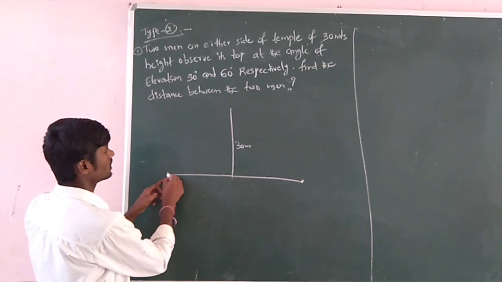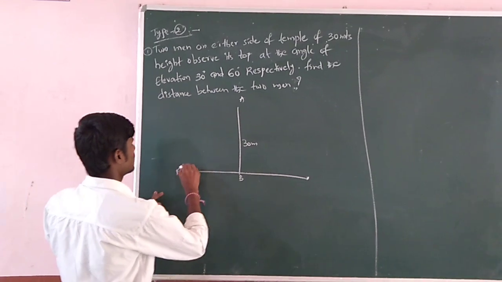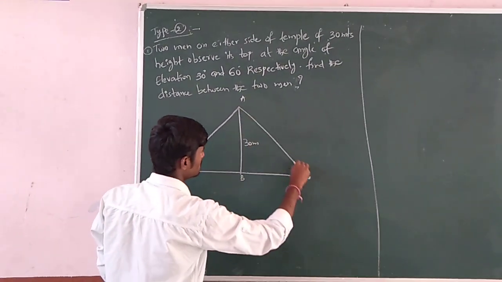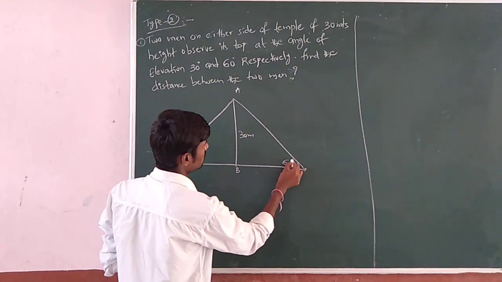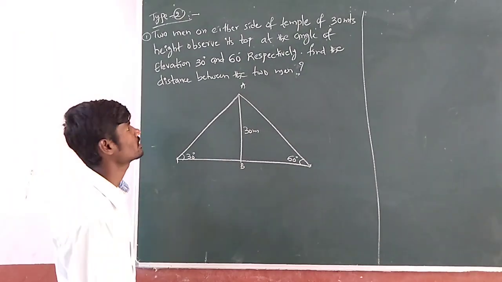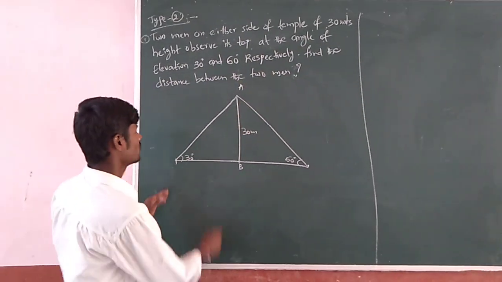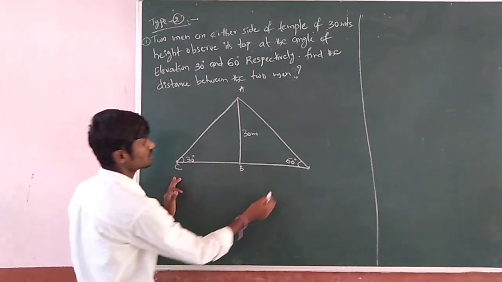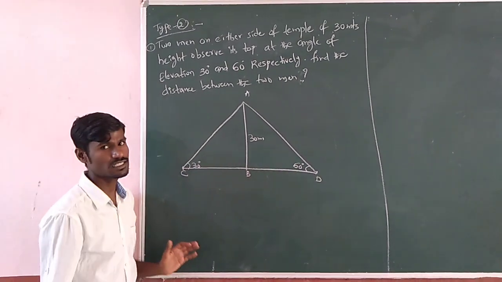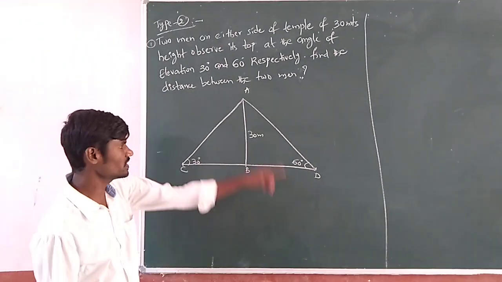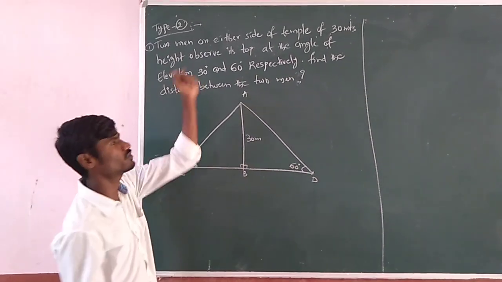So they are observing the top of the temple at angles of elevation 30 and 60 degrees. Let us take the first person with 30 degrees and the second person with 60 degrees. Find the distance between the two men. If you take the positions of the persons as C and D, what is the distance between the two men? Nothing but CD. What is the distance CD? That is the question. In this type of problem, if you observe here, how many right angle triangles are you getting? Two, no? So that is a type 2 problem.